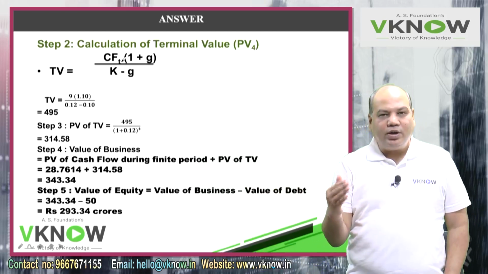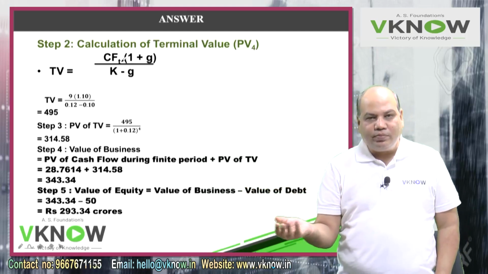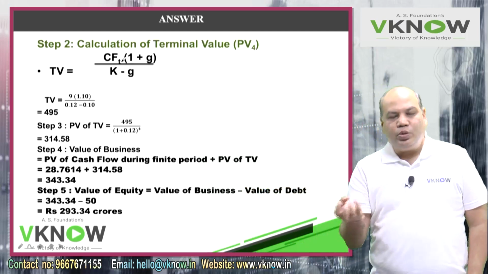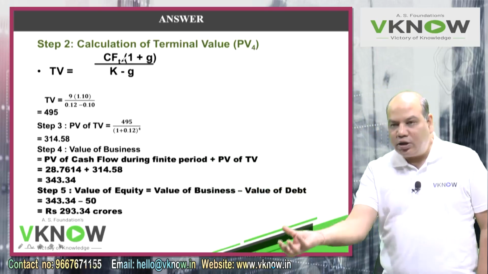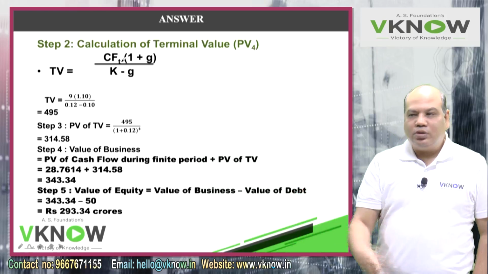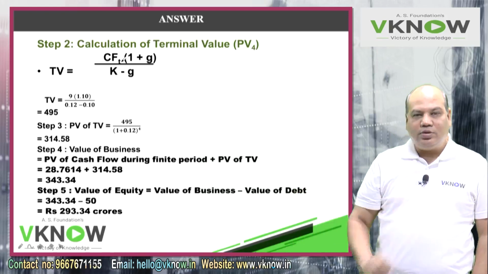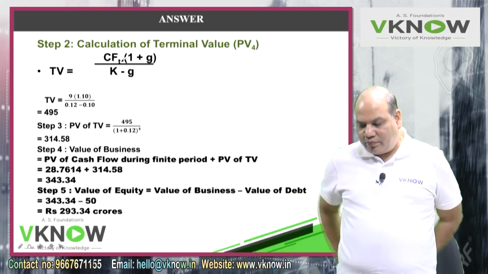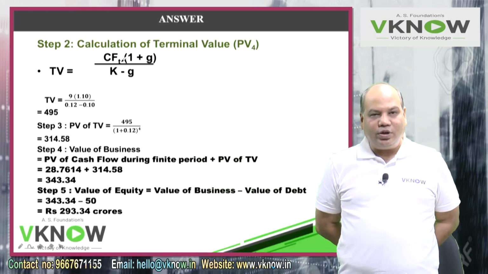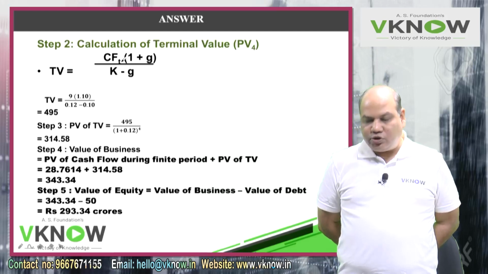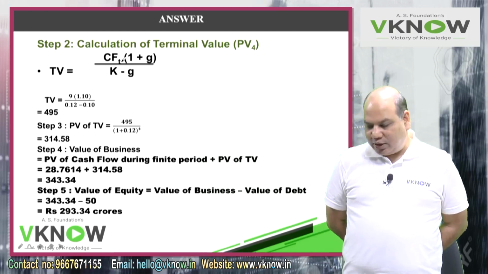So if the infinite stream starts from 5th year and you apply the formula of perpetuity, you will get the present value at the beginning of 5th year, and beginning of 5th year is end of 4th year, already discussed in valuation of share chapter. Nothing new. Write down TV equal to CF4 into 1 plus G upon K minus G.